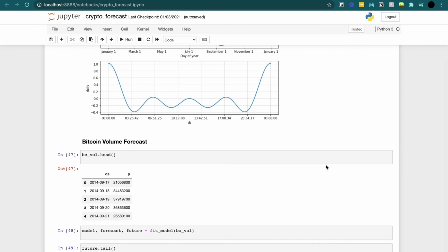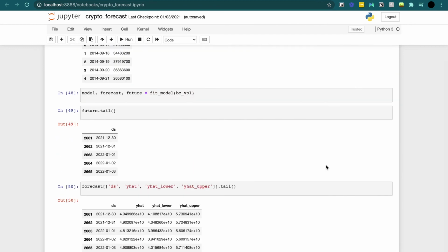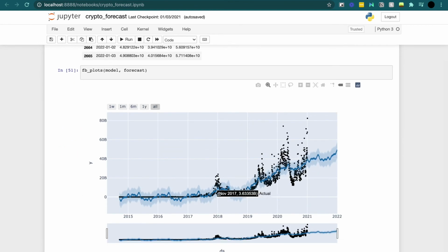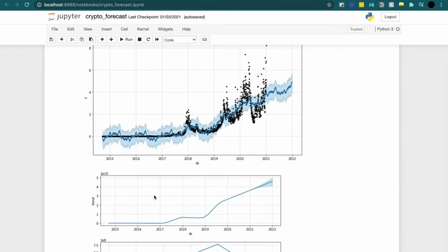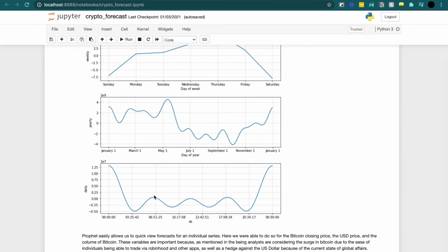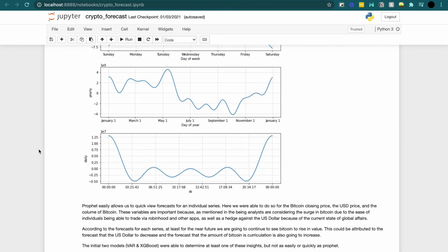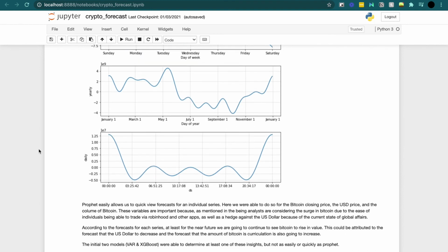And then last thing, the Bitcoin volume forecast. Now we do the same thing, same procedure, but then with the visualizations, it's just continuously going up. And we can continue to see the seasonality components. So you can see that it did go down going into the fall, but it's just going to keep on increasing. So with Facebook Prophet, you can see that we can easily make forecasts for just individual series.